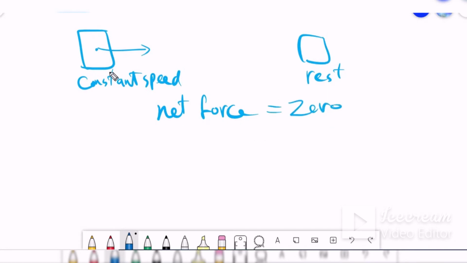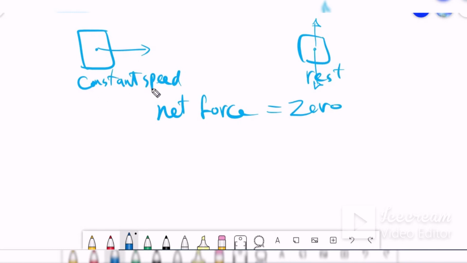Someone told me, mister, there are other forces acting on this object, like the gravitational force, the normal force, and also friction. Yes, you are right, but the total force acting on the object, the net force, equals 0. Net force equals 0 because this one is stable and this one also stable.